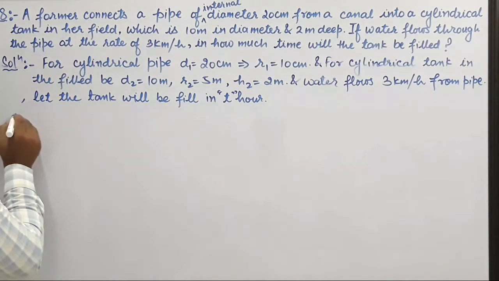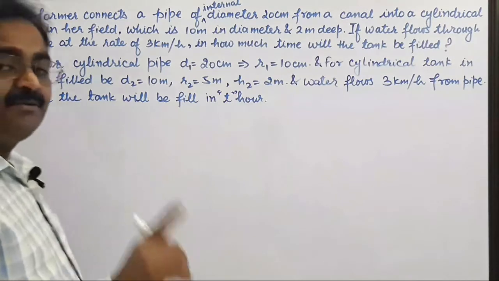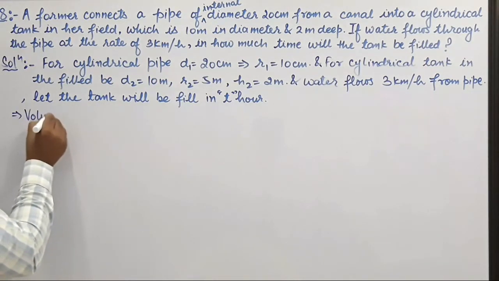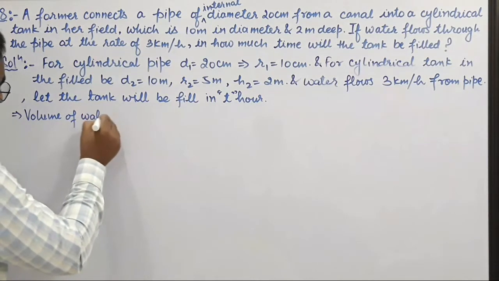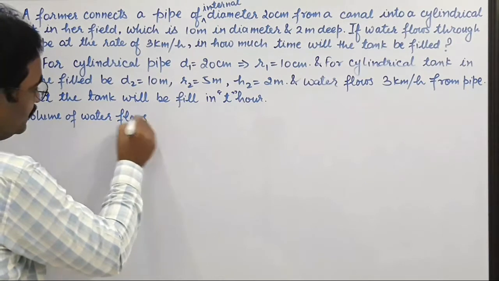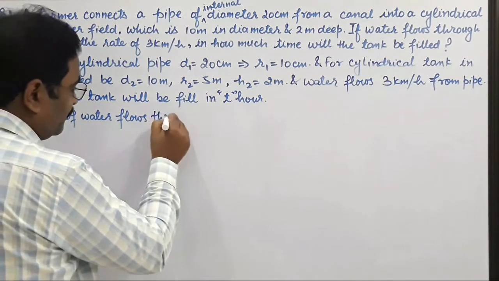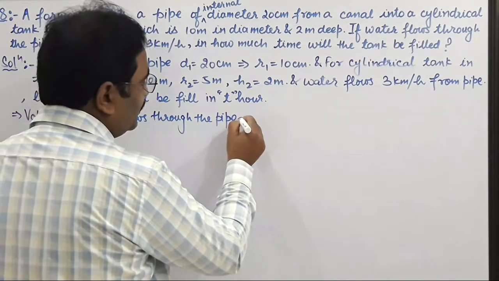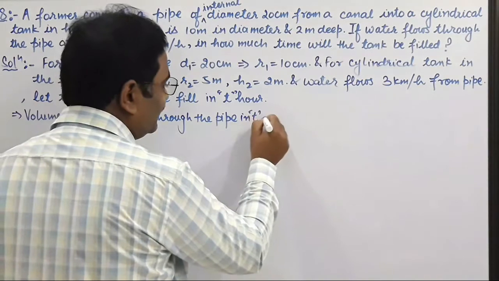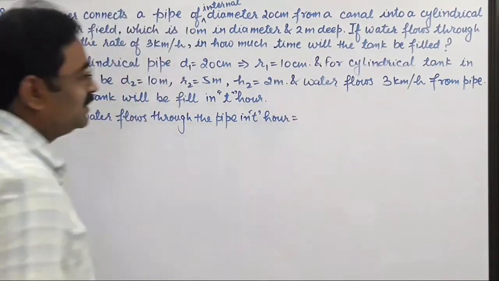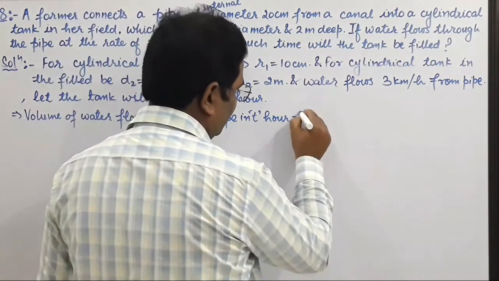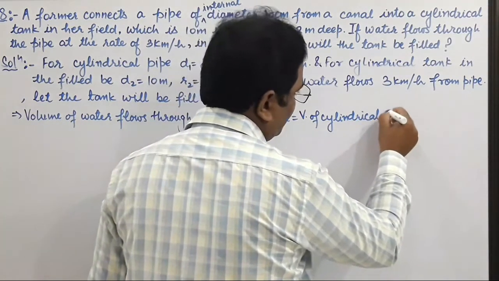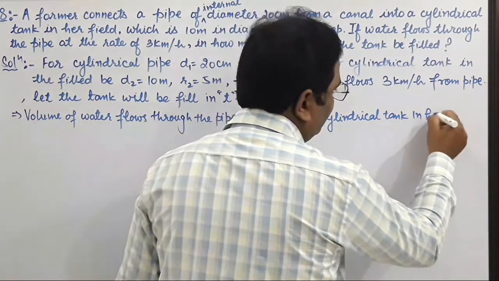Therefore, as in the conversion of solid from one shape to another shape, the volume of water that flows through the pipe in T hours is equal to the volume of the cylindrical tank in her field.